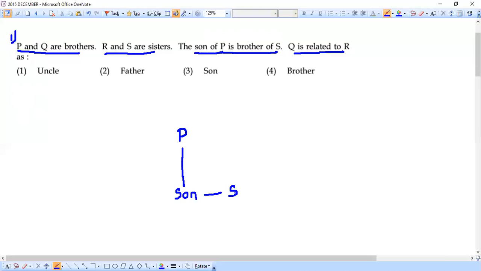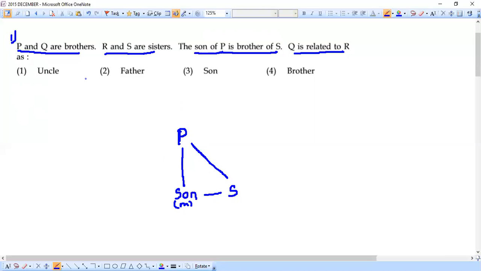And also it is very clear that if P's son is here and this son's brother is S, then definitely S is also a child of P only. Because P's son is this male person, and S is the brother of this son. So S must be another son or another daughter of this P.